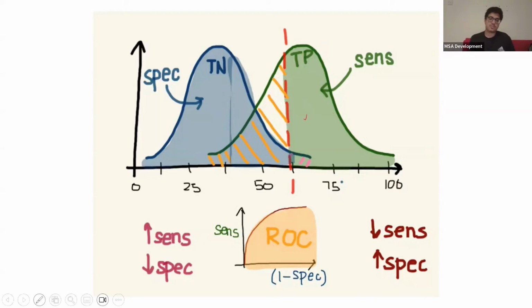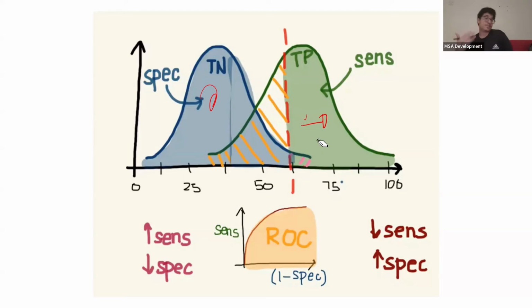And maybe we want to make a test, to see if people have diabetes, we check their blood glucose levels, okay? Now, the issue is, this dotted line here is the cutoff point, okay? So anyone who is after this point, let's say this is 60, has the disease, has diabetes, okay? We say that they have diabetes or they're positive for this test. The issue is you can see that there's this pink area here. Some people who don't have the disease still cross this line, okay? So the test isn't 100% specific, okay? You can still have false positives, okay?